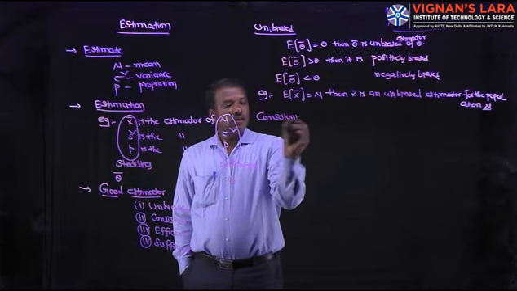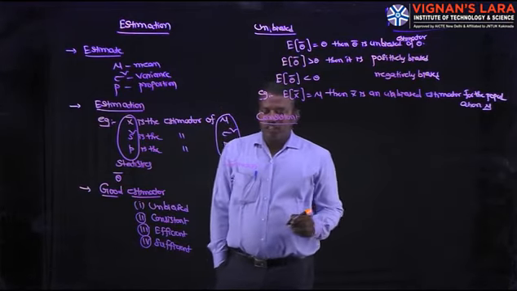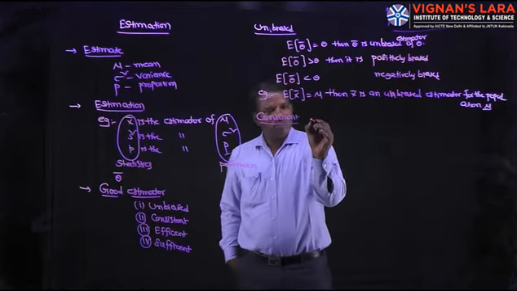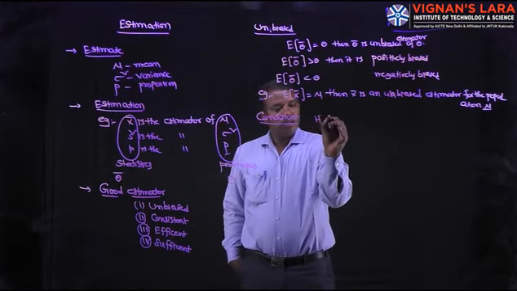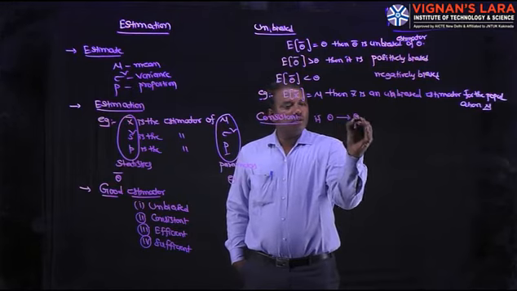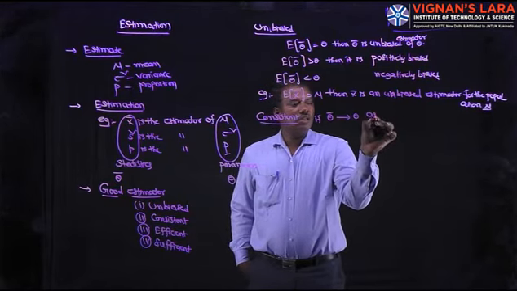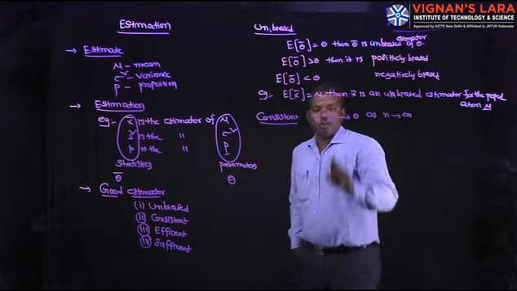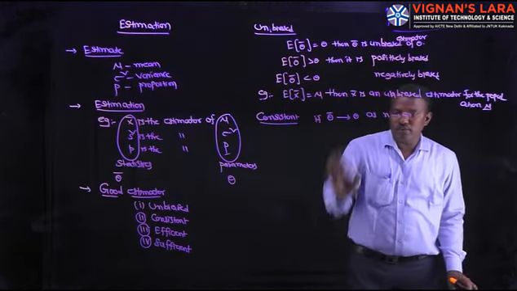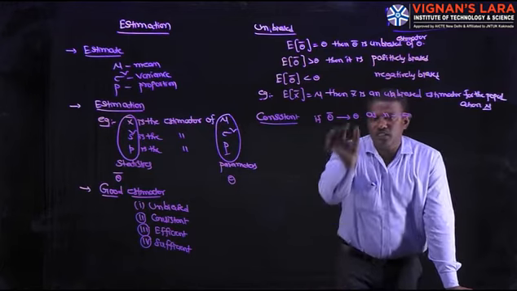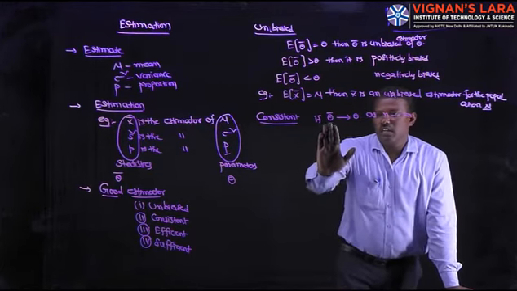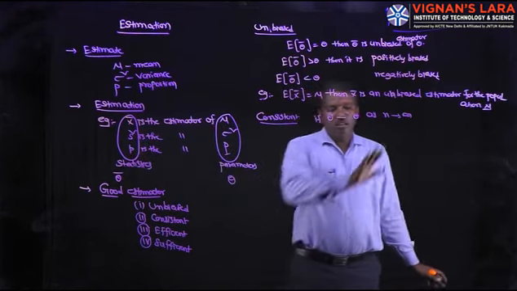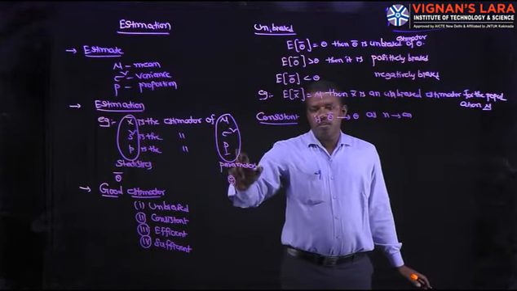Consistent. An estimator theta bar is said to be consistent of the parameter theta if theta bar approaches theta as n tends to infinity. Theta bar is the estimator, in the sense of either x bar, s square or p. Theta is the parameter, in the sense of mu, sigma square, P.